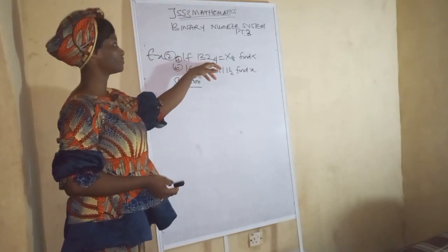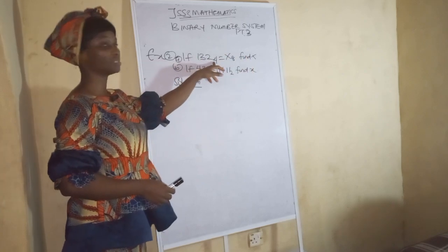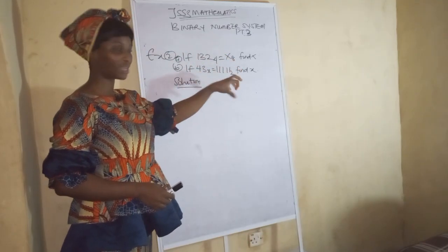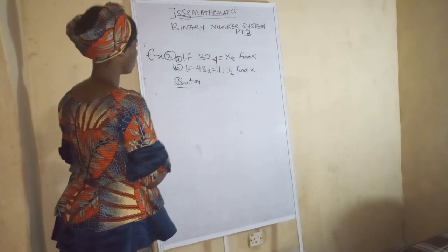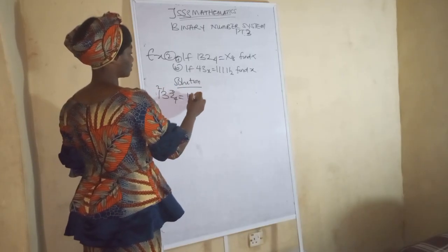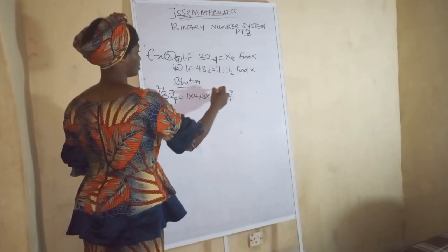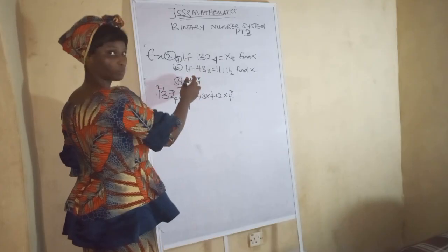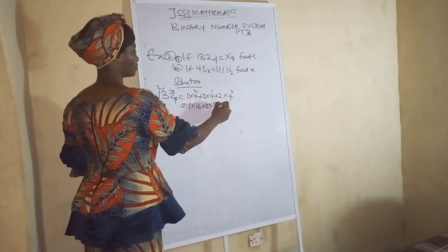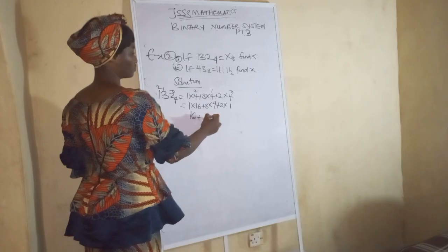If 132 base 4 equals x base 8, find x. So the first thing we are going to do is multiply this one by the base. So wherever you get, you divide it by 8. So wherever you get, after dividing by 8, means this x. So let's go. So we have 132 base 4, positions 0, 1, 2. 1 times 4 squared plus 3 times 4 plus 2 times 4 to the 0. 4 raised to the power 2 is what? 16. 4 raised to the power 1 is 4. 4 raised to the power 0 is 1. You already know that. So we have 16 plus 12 plus 2.